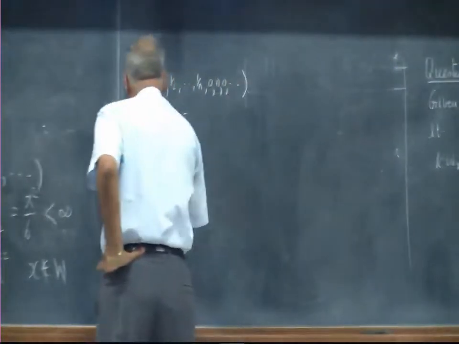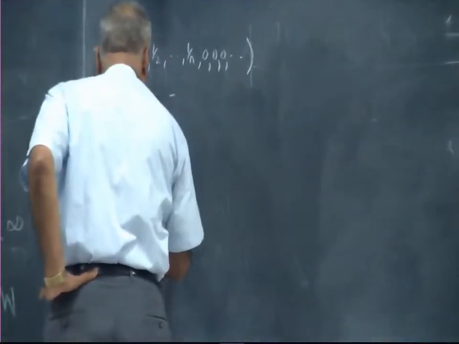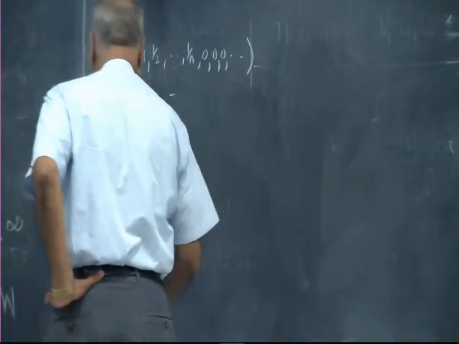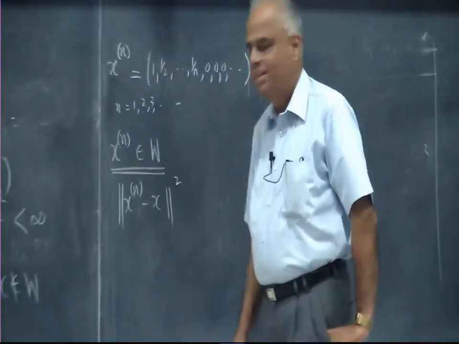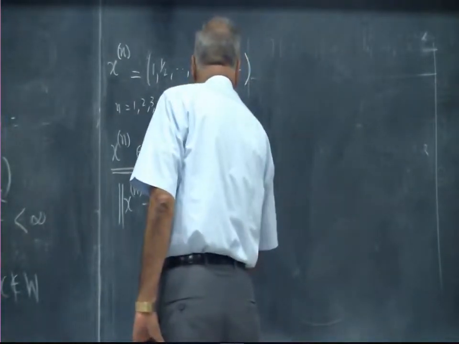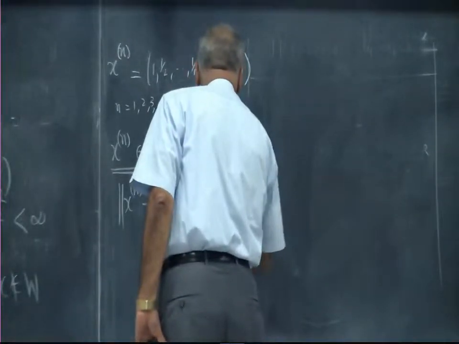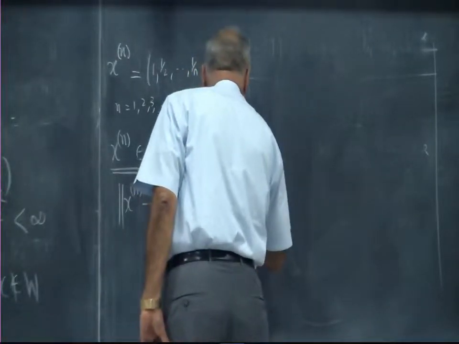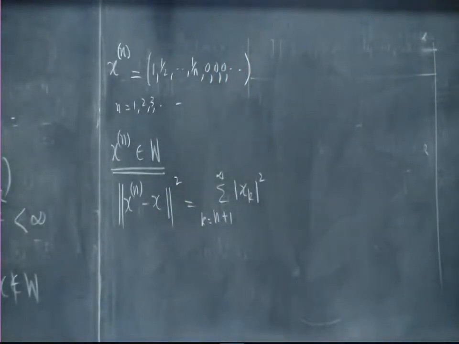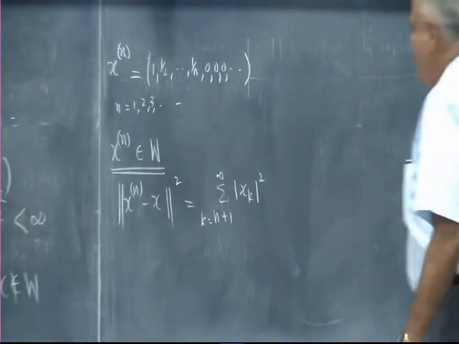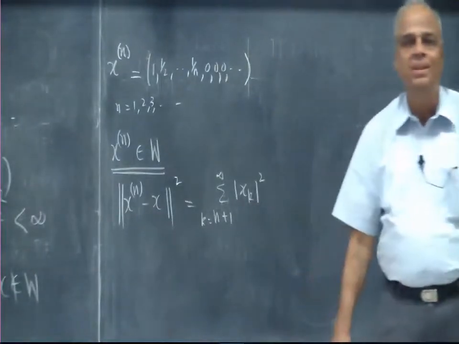Now what happens to xn minus x? What is the square of its norm? It will be simply the sum from n plus 1 to infinity of mod xk squared, right? Because first n components get knocked off, and for the remaining components only x stays, xn is nothing. What can I say about this as n goes to infinity?